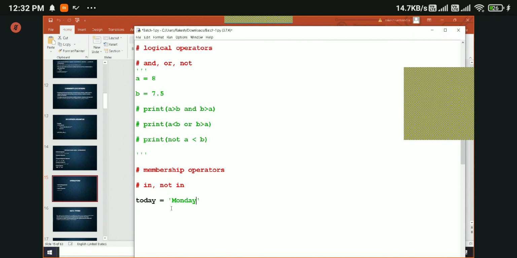Right? And I want to check if there is a character or a bunch of characters. Let's say I want to check whether day is present in this variable or not.